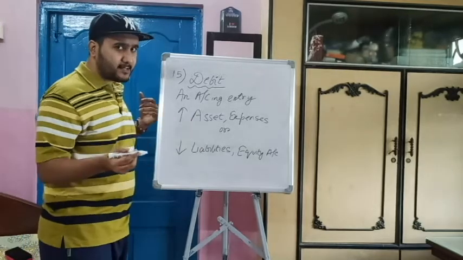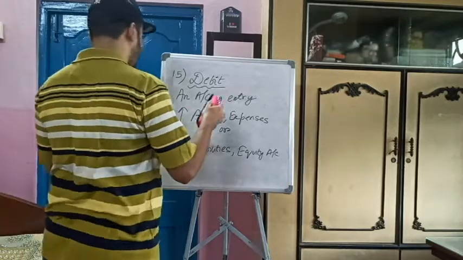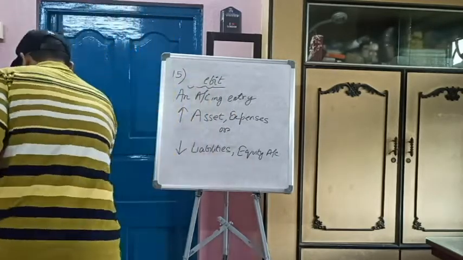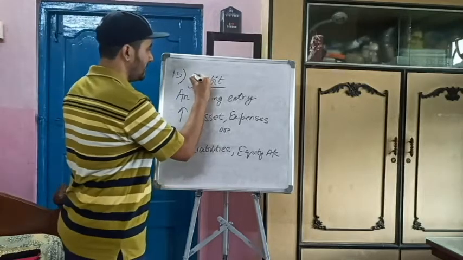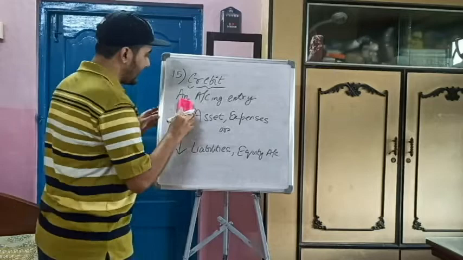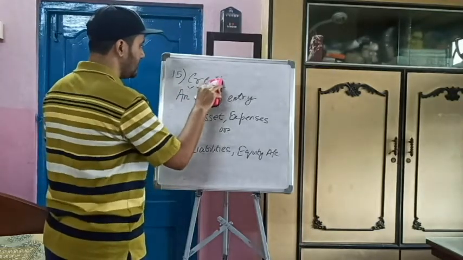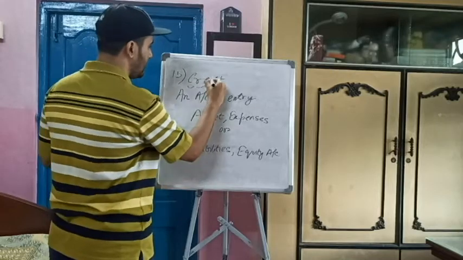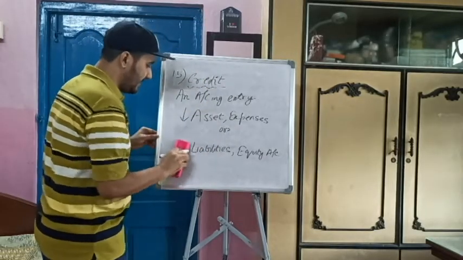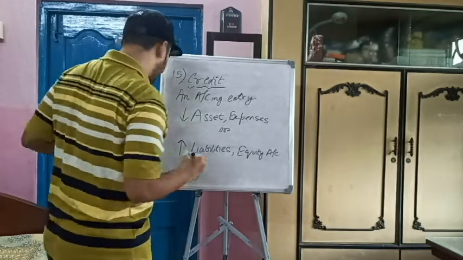So what is credit? Credit is absolutely the opposite of debit. Credit is also an accounting entry. It decreases the assets and expenses and it increases the liabilities and equity account.